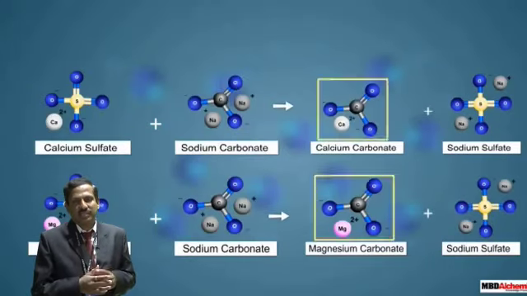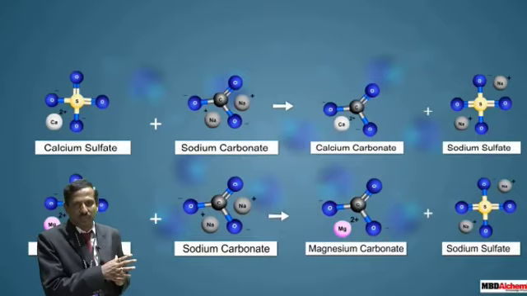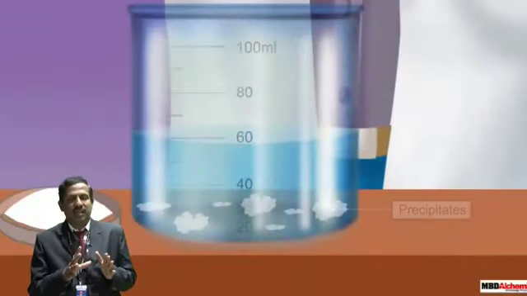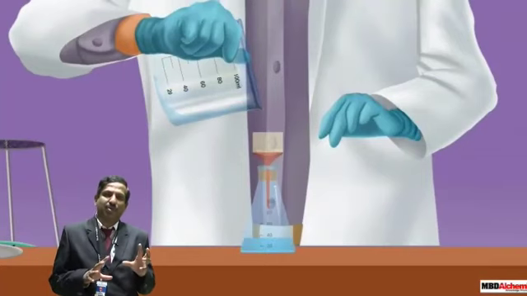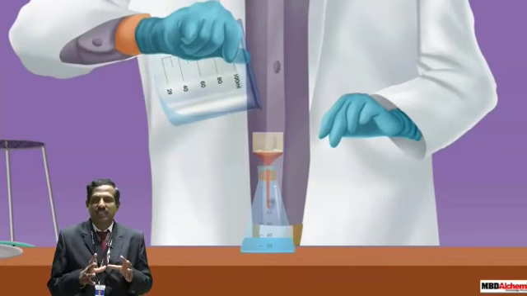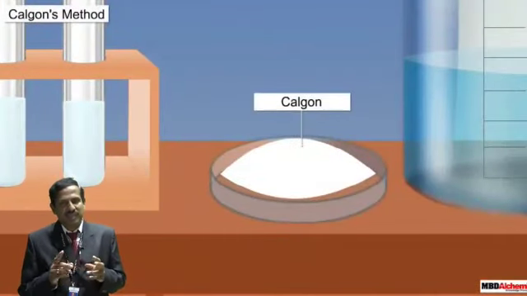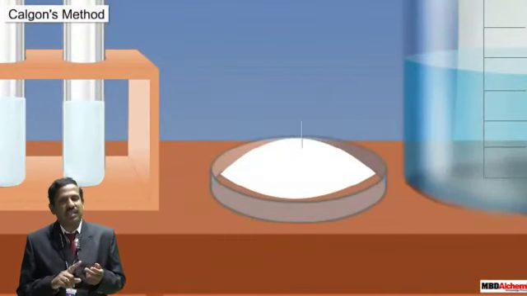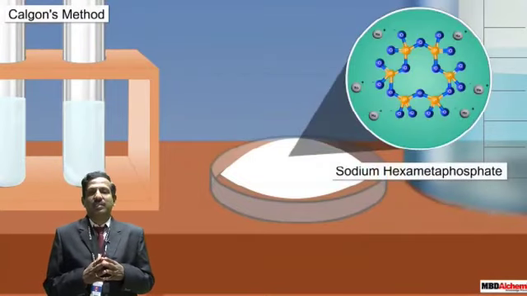So Calgon is nothing but your hexametaphosphate which is treated with your hot water and the calcium ions are trapped and you get an anionic complex, and this is very useful to trap all the calcium magnesium ions in hot water, and when you filter this you get a filtrate which is free of all the permanent hardness causing ions. So this is very important. Second method that we have seen is Calgon conditioning. Now the third method is your